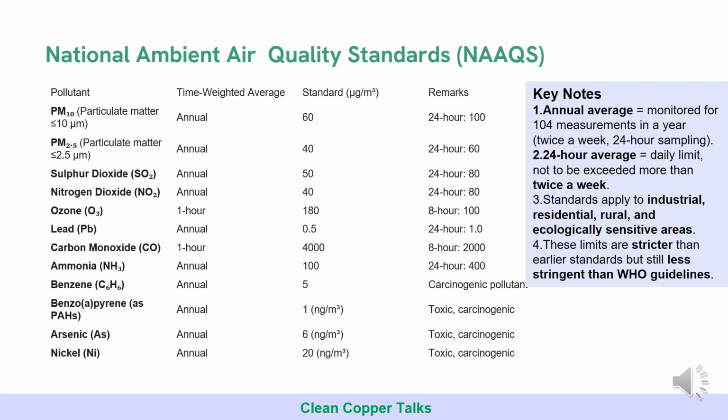Okay, so these National Ambient Air Quality Standards, which were in place in 2000 and came into place in 2009, are stricter than the previous ambient air quality standards, but still they are less stringent than those informed by the World Health Organization. And National Ambient Air Quality Standards are used by NCAP as a reference to decide whether a city is polluting or not polluting.